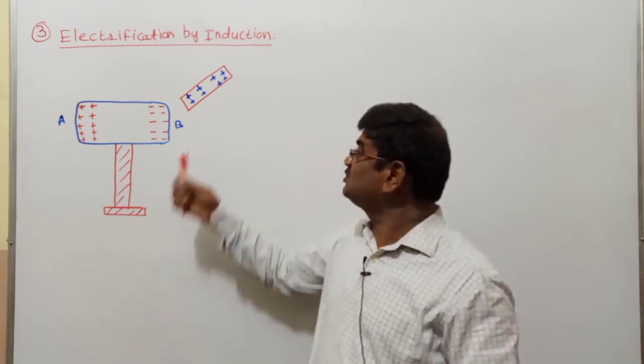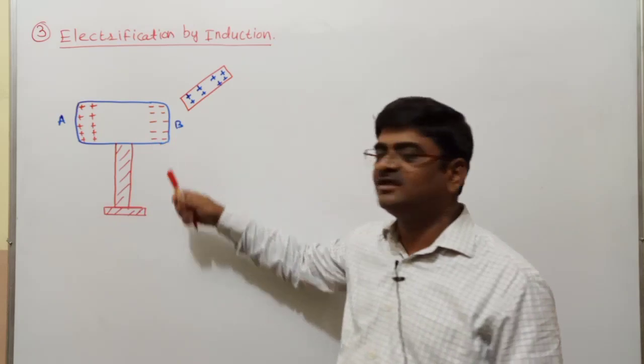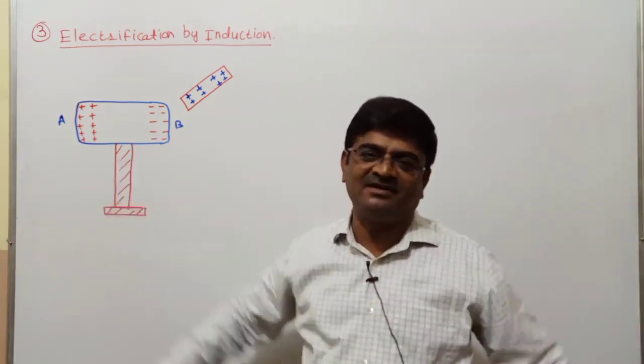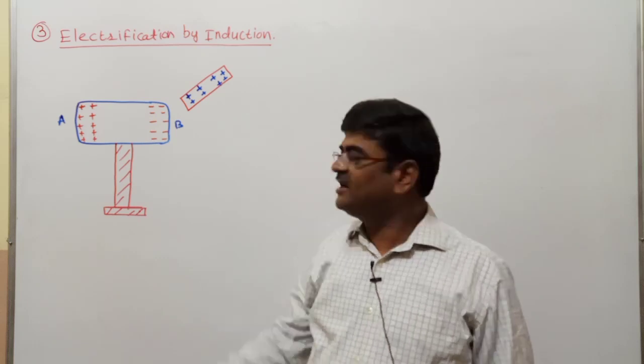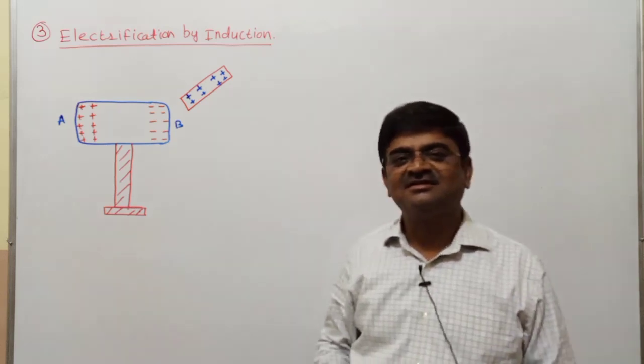See what has happened? As soon as I brought this charged glass rod in the vicinity of conductor AB, you have got charges getting separated. B got negatively charged and A got positively charged.